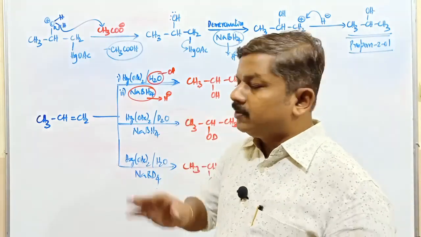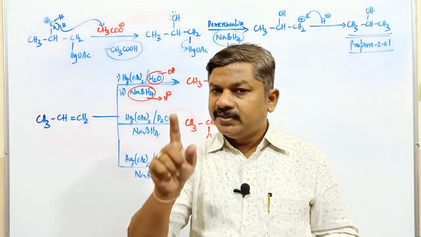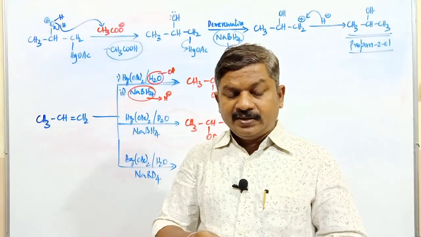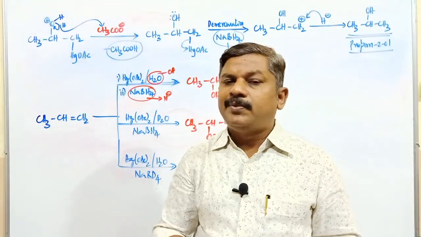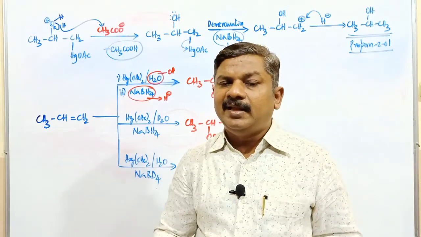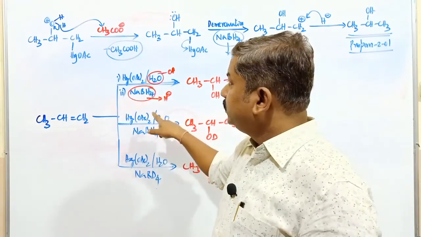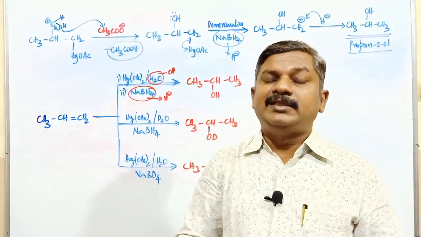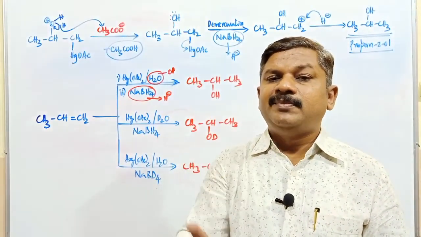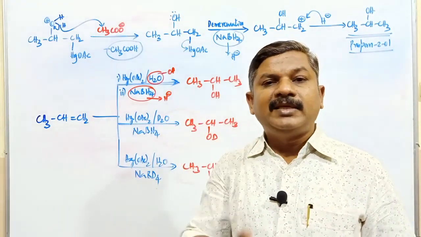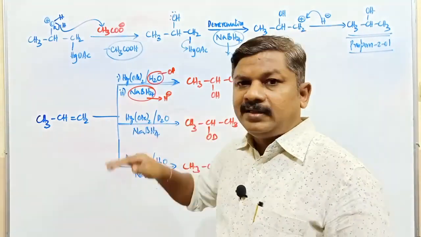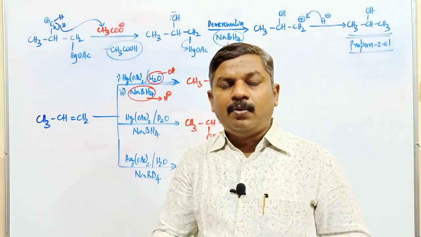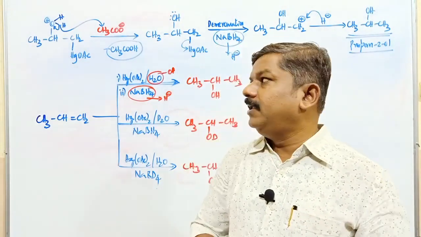In the third method, that is oxymercuration and demercuration process, usually formation of secondary alcohol or the corresponding tertiary alcohol takes place, because here also this reaction takes place according to Markovnikov's rule without any type of rearrangement. Remember, rearrangement is possible only in case of acid catalyzed hydration of alkene. In the second and third method, that is HBO and OMDM method, there is no question of rearrangement.